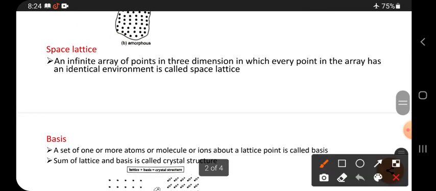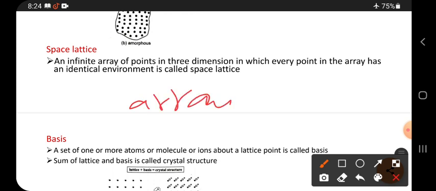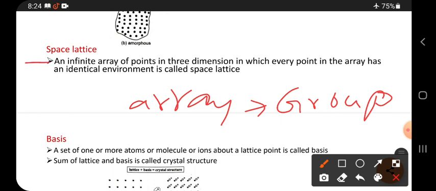Next, space lattice. What is the meaning of space lattice? An infinite array. First of all, what does array mean? Array means group. An infinite array of points means infinite groups of points. That is the meaning.